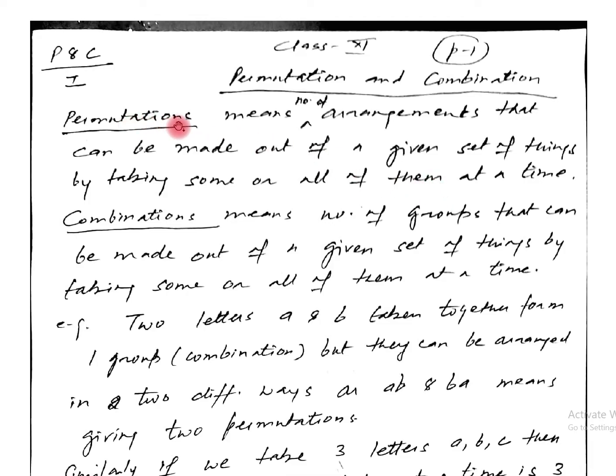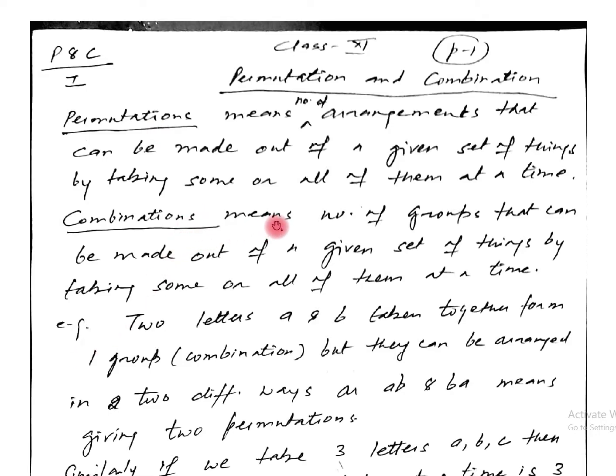Permutation means arrangement. If there are 40 students in your class, and I want to stand all of them in a line, in how many ways can I make the arrangement? That is the meaning of permutation: the arrangements that can be made out of a given set of things by taking some or all of them at a time.